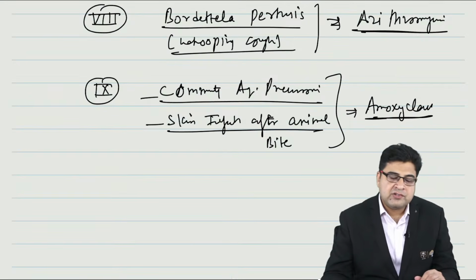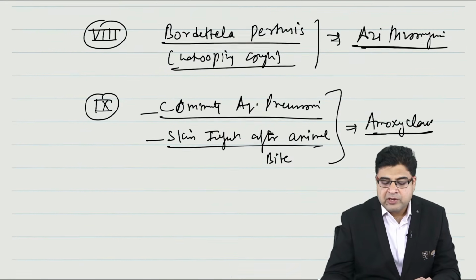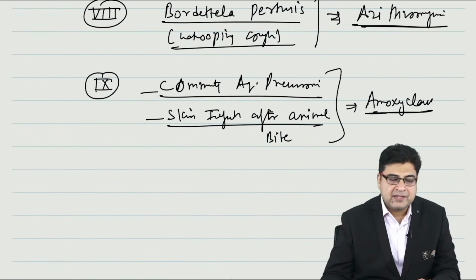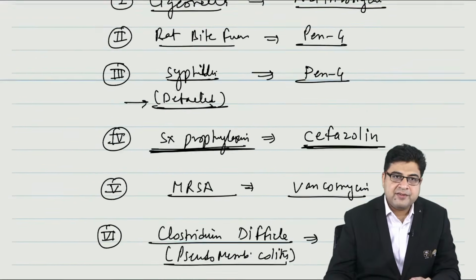So these questions are asked in your recent exams. In your recent exam, they have asked all these questions. So in this way, you can make a list of various bacteria and you can mark the drug of choice for these kind of bacteria and the infections. So this is all about the topic number 27 for you.